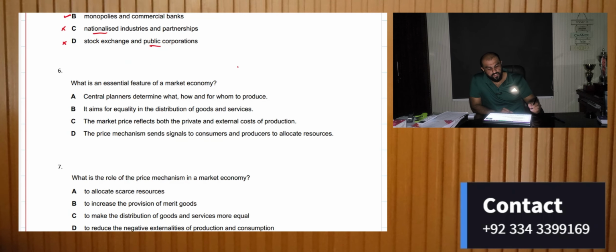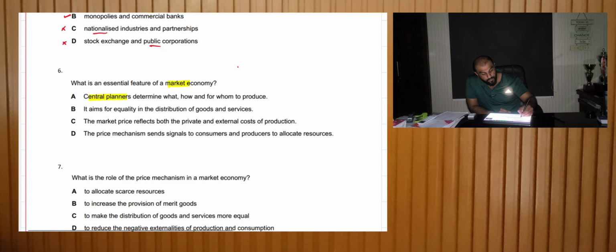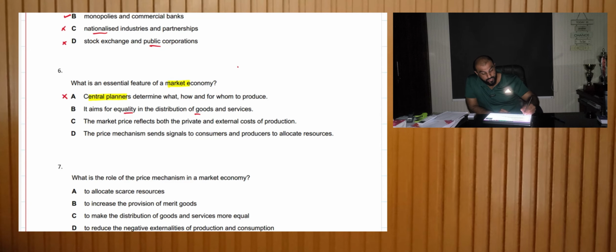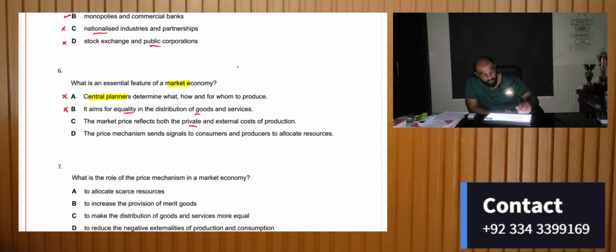What is an essential feature of a market economy? Central planners determine what to produce, how to produce, and for whom to produce. Incorrect, because central planners are government. It aims for equality in the distribution of goods and services. Well, this is also incorrect. Why? Because only those who pay will get it, so there is no equality. The market price reflects both private and external cost. No, the market price only reflects the private cost, hence incorrect.